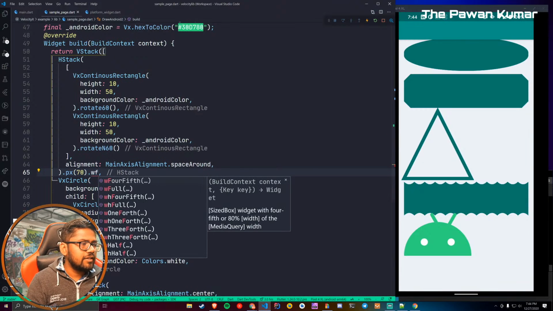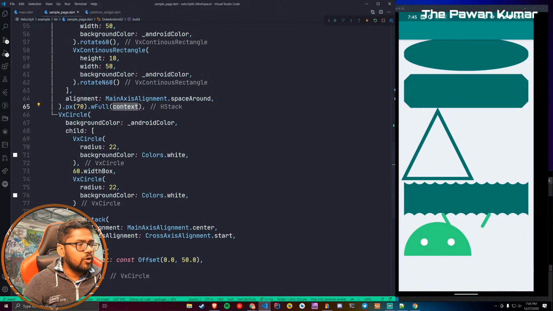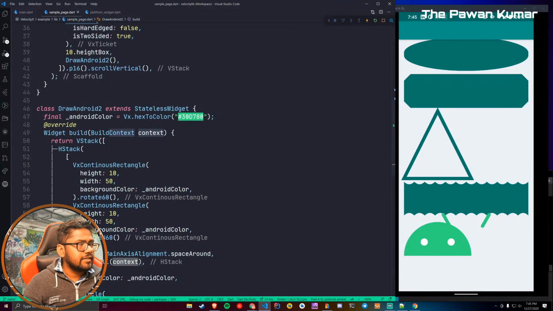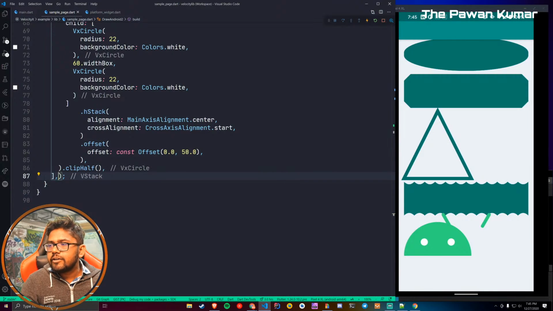Okay, so you can say w full, so it will move it to center, and similarly we want to move the circle to center as well. So what we will do, if we do this column into center, so basically we have the column. What we need over here is that this particular thing, if we can move that thing to center, then both of our work can be done.